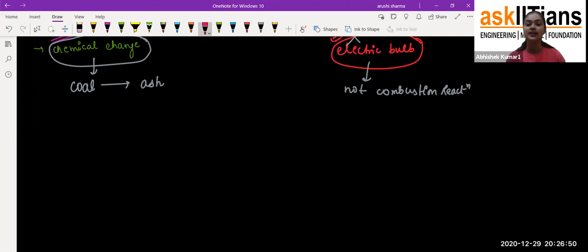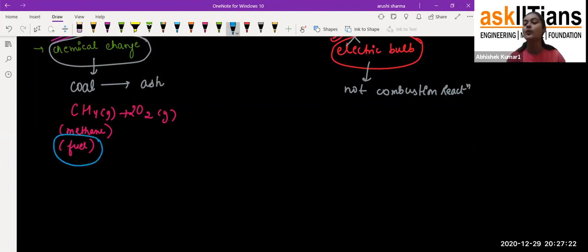There is one important example, CH4. This is called methane gas. When this methane gas is combusted in the presence of oxygen, we are providing oxygen to it, and methane can be called a fuel. So a new word is introduced here, that is fuel. You can say that this is the requirement for combustion.